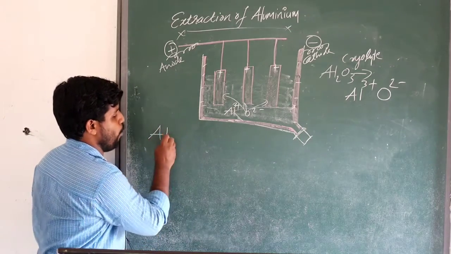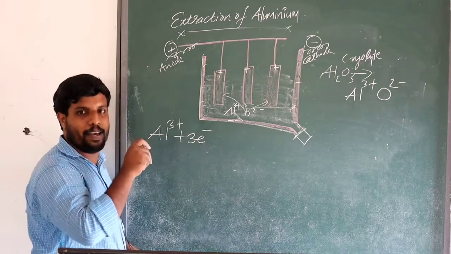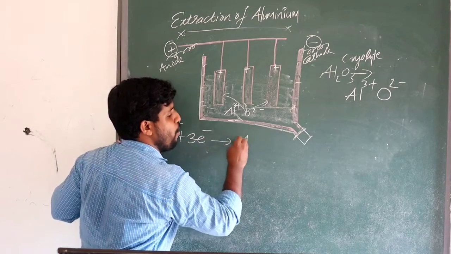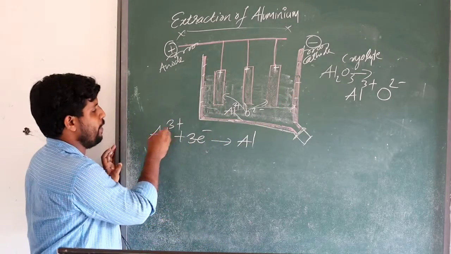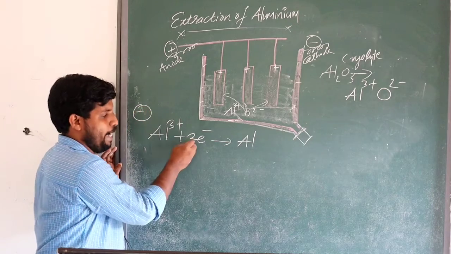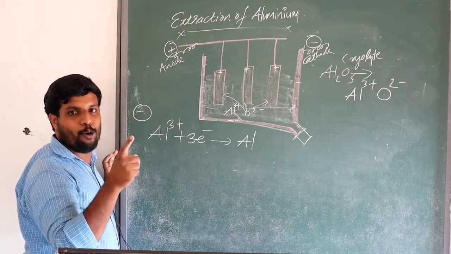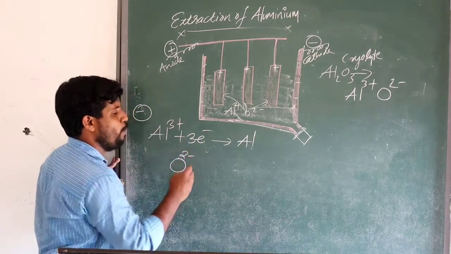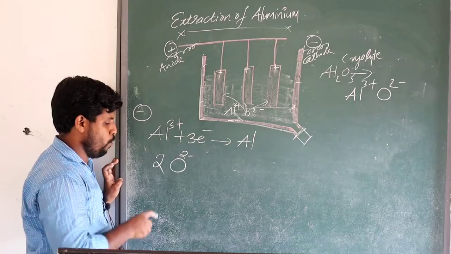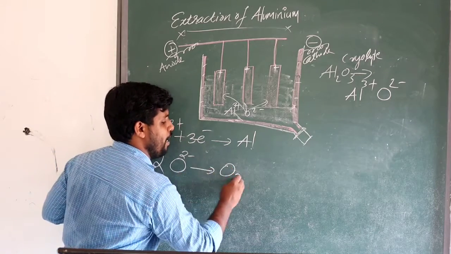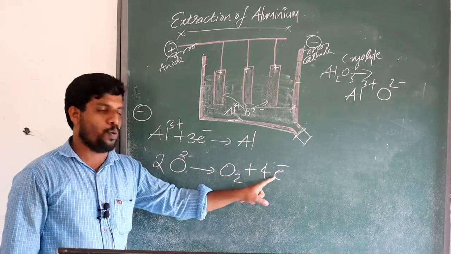When the Al3+ ions reach the negative electrode, they accept electrons. These are things we are familiar with from electrolysis. They accept electrons and form aluminium atoms, and the aluminium forms a layer on the cathode, the carbon lining. That is important. Then O2- ions reach the anode, the positive electrode. To balance that, we write 2O2- gives O2 plus 4 electrons.